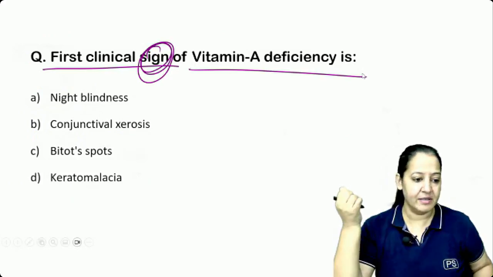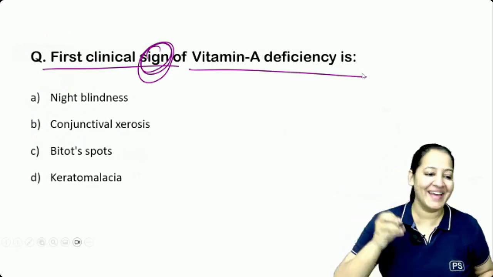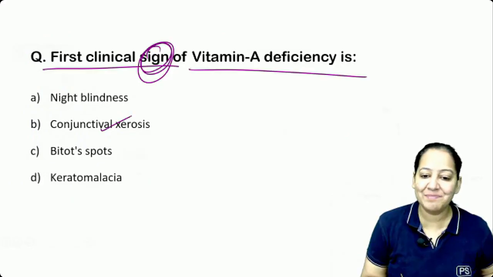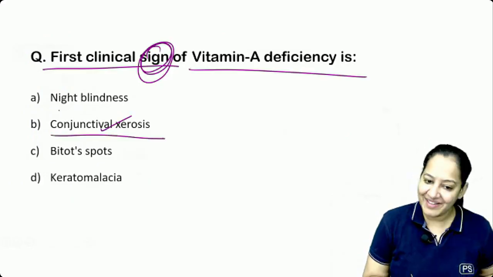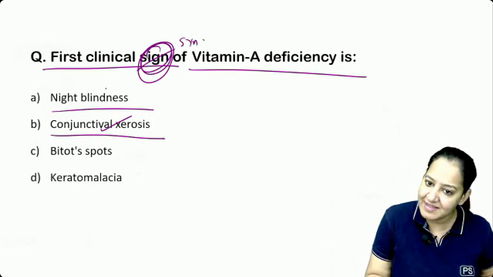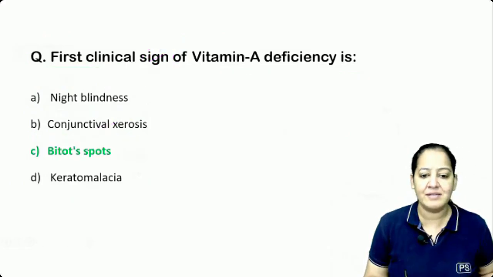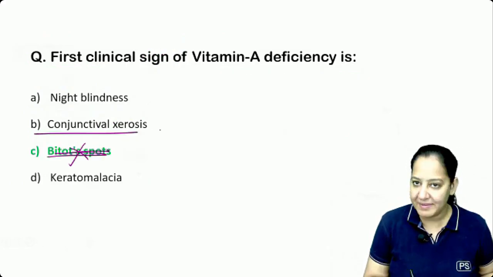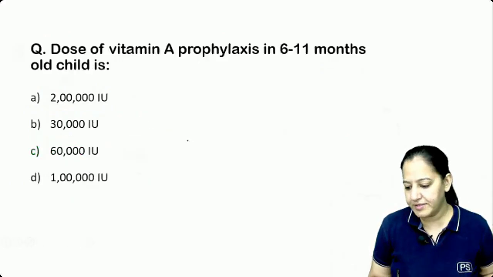What's the correct answer? Some people are making a mistake. The correct answer here is B. It's conjunctival xerosis. Why are you saying night blindness? I'm asking sign. If instead of sign I ask the symptom, the correct answer is A. But currently the correct answer is B. It's not C. By mistake I have marked C. The correct answer is B. Got it? Can we go ahead?